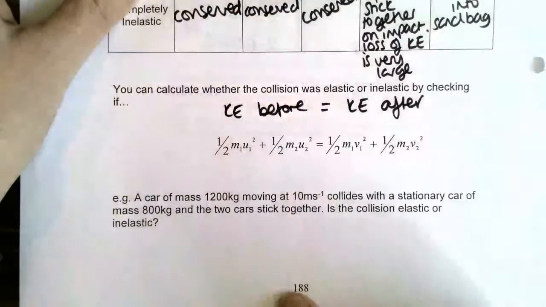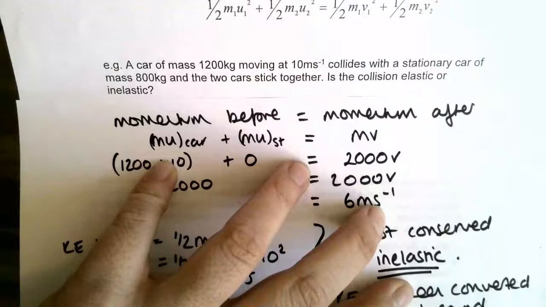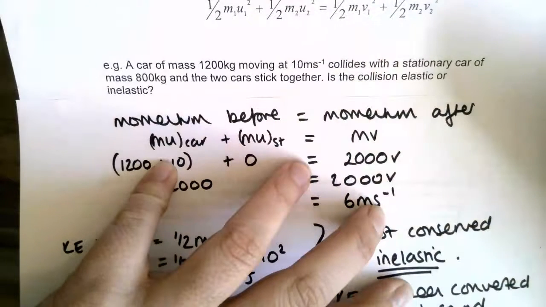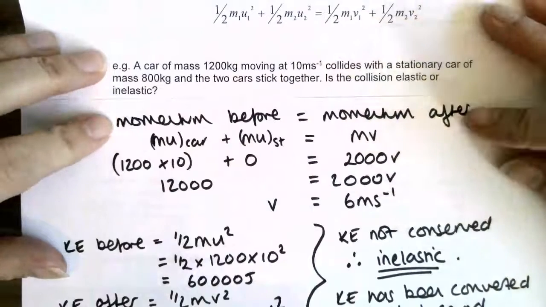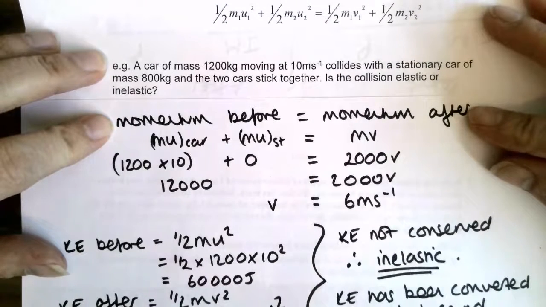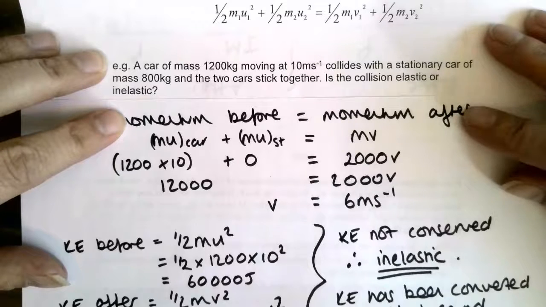Okay, so let's look at the solution. There's room for your solution at the top of page 189. Right, so we've just said that we need the velocity afterwards to figure out the kinetic energy after. So we can use the fact that we know the momentum is going to be conserved to get that velocity afterwards. So we can say the momentum before is equal to the momentum after.